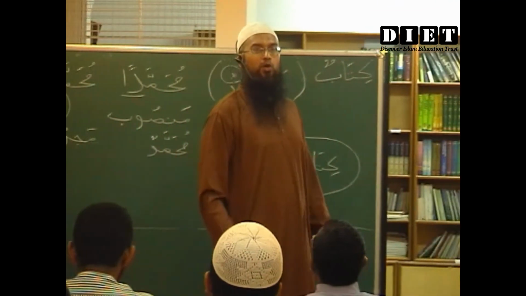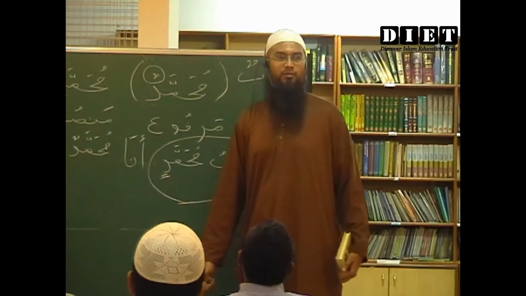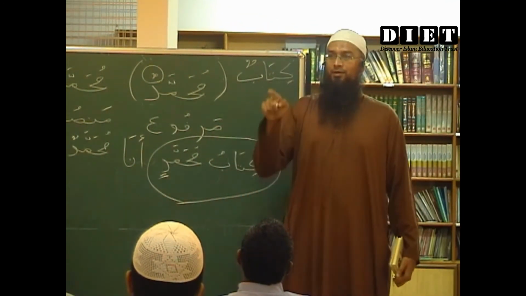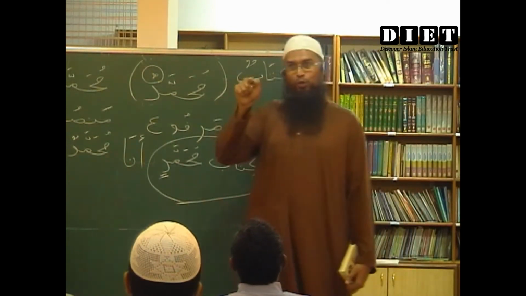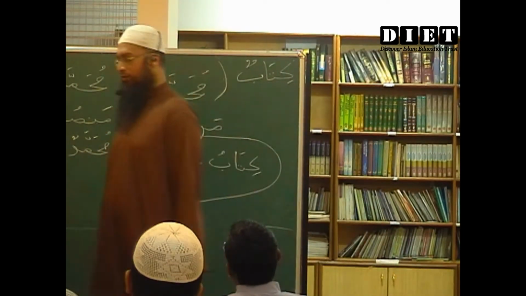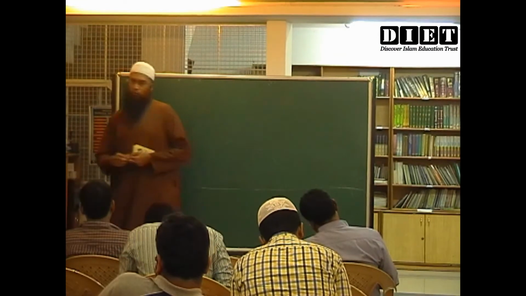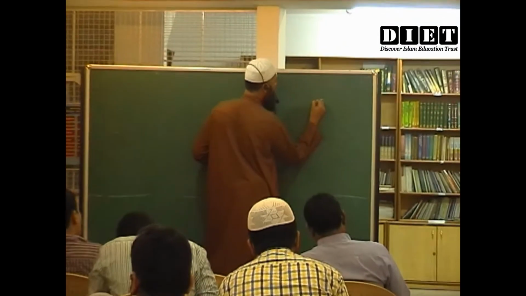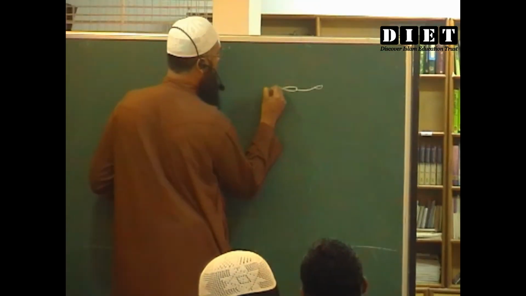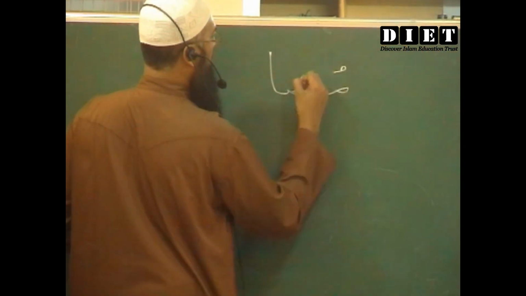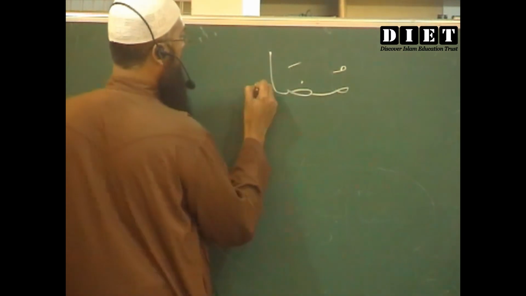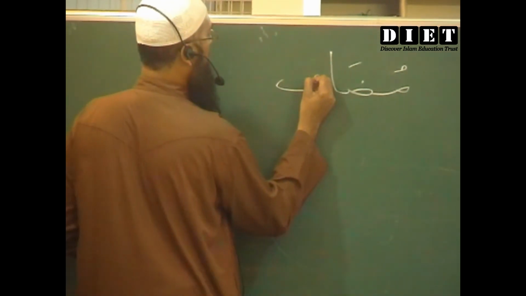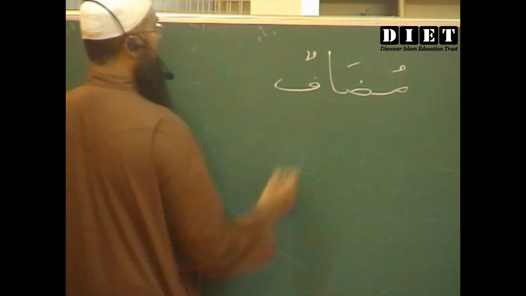House which belongs to Khalid. Baitu Khalidin. Very good, MashaAllah. Mudaf ilayh. Mudafun.